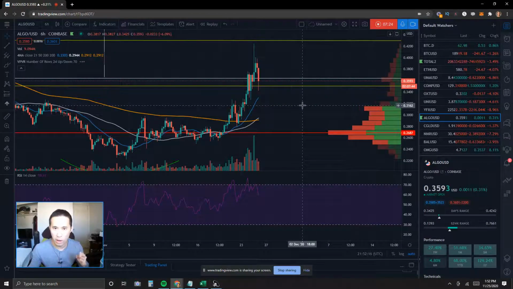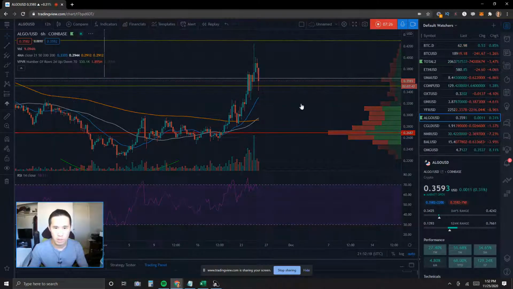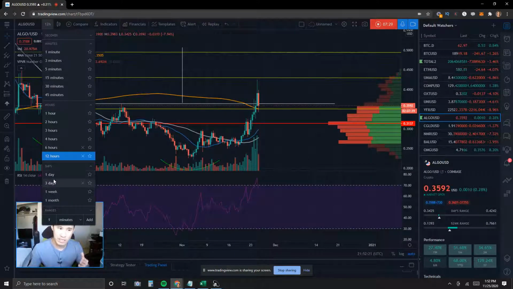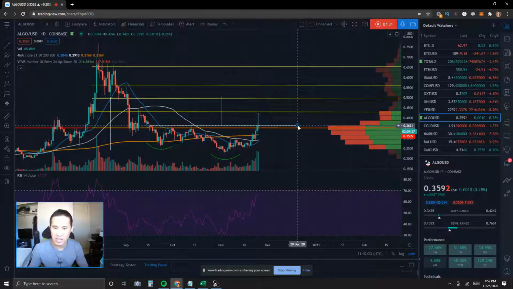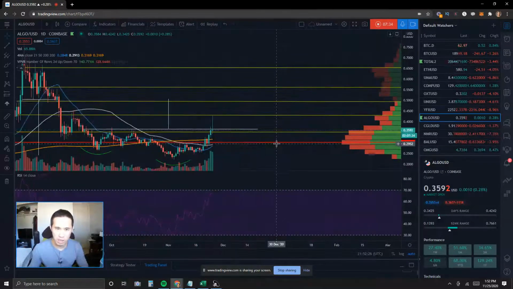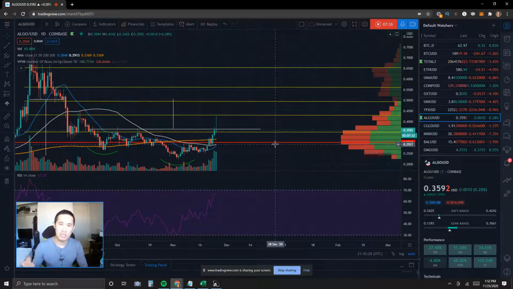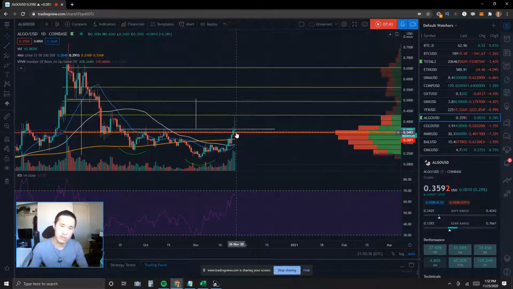If we start seeing 4-hour, 6-hour, 12-hour, and finally daily closes below this neckline again, then I would think that this breakout is going to be stalled as we would continue to run underneath this neckline, or further downward price action could be expected. But I do think the breakout is more likely and that we will continue upwards towards trying to break out of this 43 cent level. That is my prediction. Let's see if it comes true.